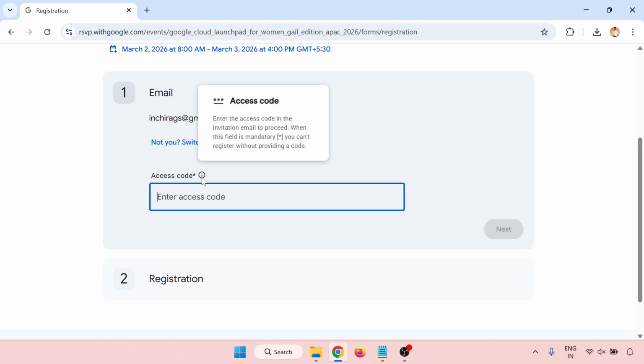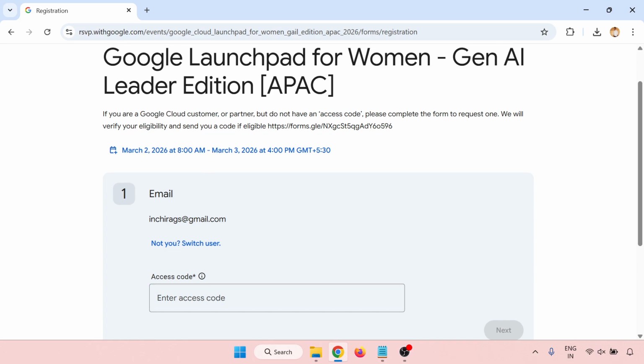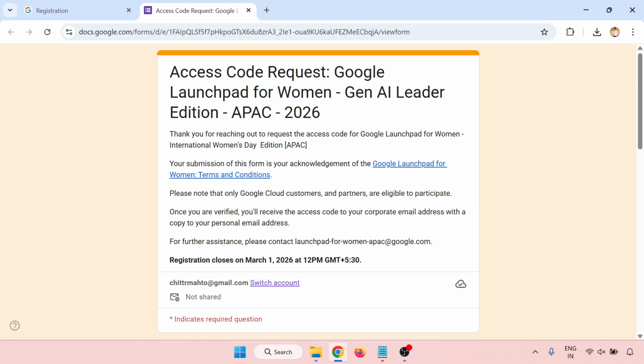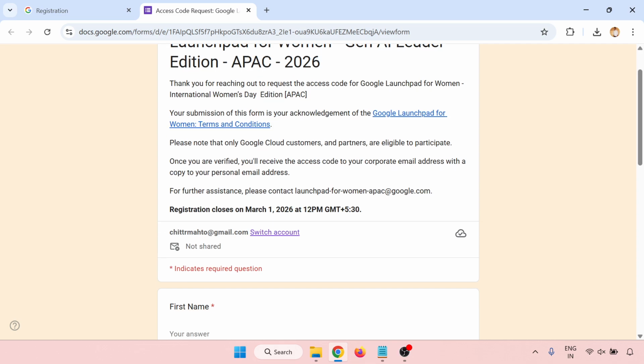This access code you have to get, and for this access code you have to go through this link. If you are a Google Cloud customer or partner but don't have the access code, please complete the request form. We'll verify the eligibility and send you the code. This is the link. This is for Google Cloud customers and partners, not for all, till now. So the access code request for Google Launchpad for Women and GenAI Leader Edition. All the details are there.